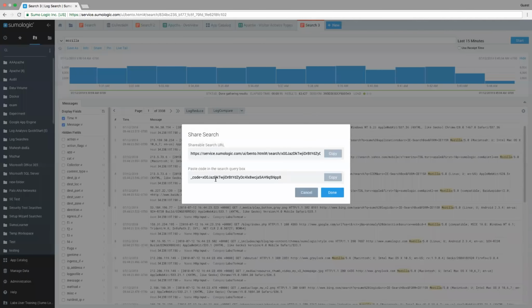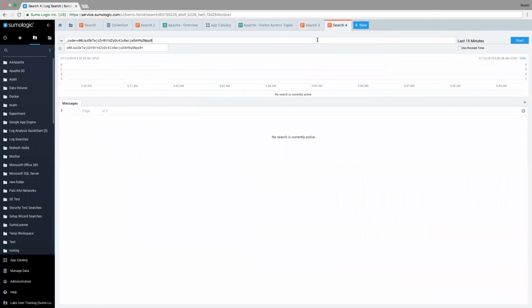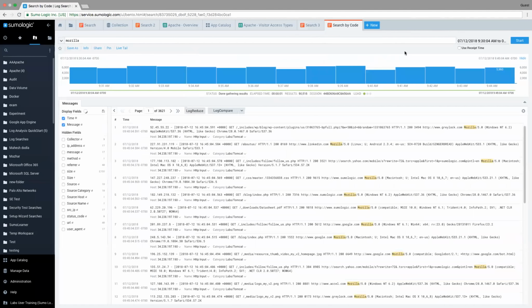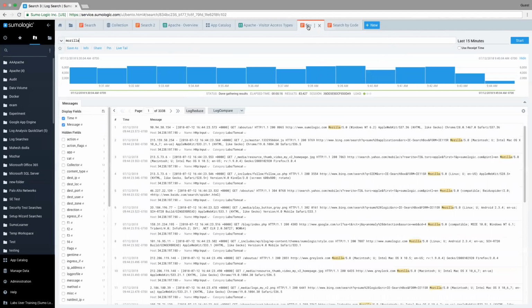An even cooler option is using this code here. So I can just copy this code, click done. And now if I open a new browser, or a new search window rather, I can paste that code in, and it's going to bring in the query exactly as I had it. And that's a really cool way to share the queries, let's say if you're collaborating with someone via Slack, for example. Rather than cutting and pasting your query, or even giving a URL, you can just say, hey, look at this code number, 123 or whatever the code is, and then they would easily be brought into that query, and they would essentially be looking at the same thing that you had created, which is really useful.